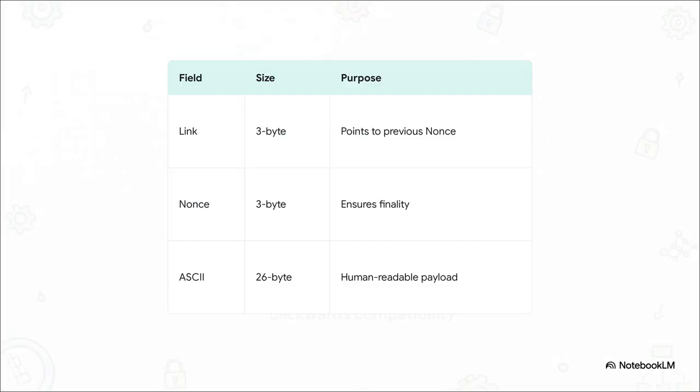Now, what's really interesting about this layout is how the LNA 33x sharding protocol mathematically maximizes data density right inside that exact 32-byte limit. It partitions the space clinically. You've got a 3-byte link pointing to a previous shard's nonce for long-string concatenation, then a 3-byte nonce acting as a monotonic incrementing value, that's to ensure finality, and finally, a 26-byte ASCII space for the human-readable handle or payload. It is perfectly packed bare metal architecture, not a single bit wasted.